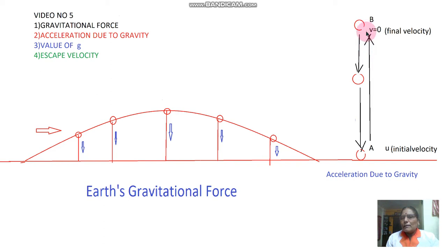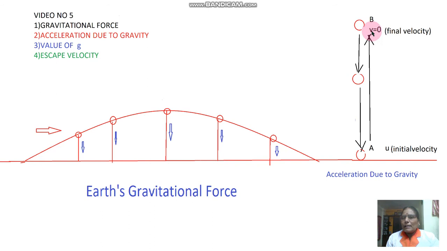Due to your force, it attains some height, but at the same time, in the upward direction, its velocity decreases and a stage comes where the velocity becomes zero. In this figure, you can see that u is the initial velocity of the ball. Suppose it attains some height, then after reaching position B, the final velocity becomes zero, that is v equal to 0.